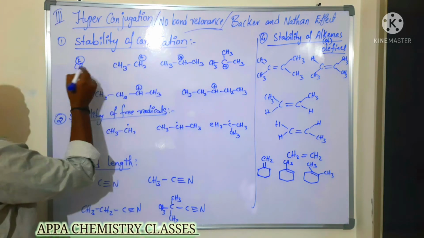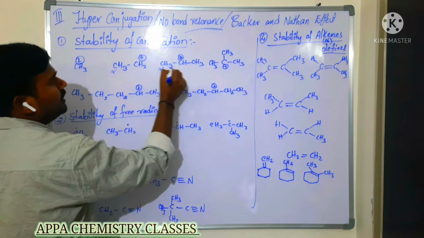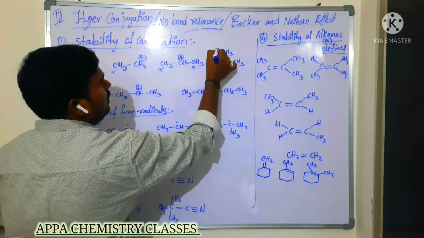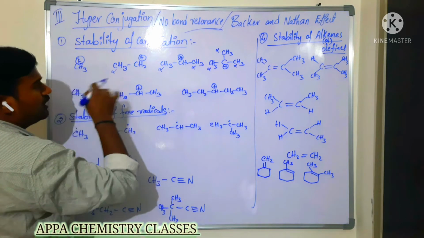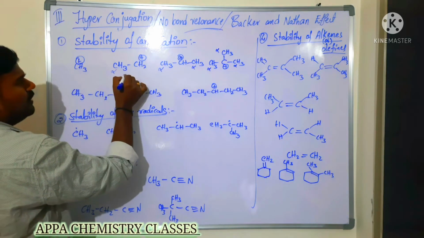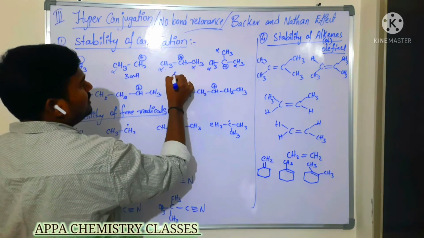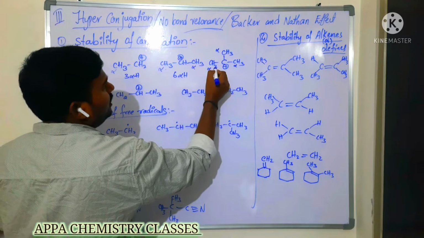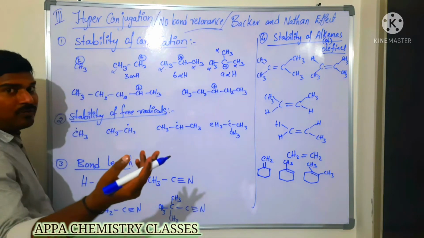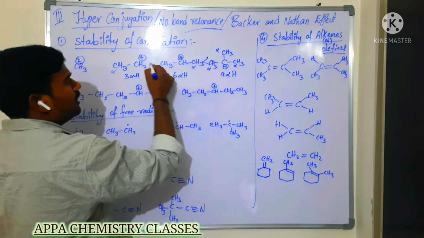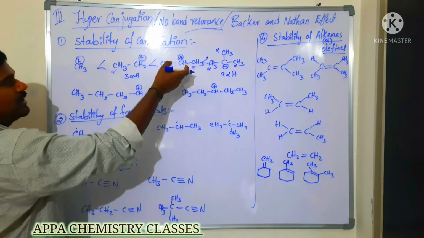Okay? So now you see here, is there any alpha carbon? No alpha carbon. But here alpha carbons are there, just identify the alpha carbons. The carbons adjacent to the carbocation are called what? Alpha carbons. Now here how many alpha hydrogens are there? 3 alpha hydrogens. Here how many? 3 plus 3, that is 6 alpha hydrogens. Here how many? 3 plus 3 plus 3, 9 alpha hydrogens. More is the number of alpha hydrogens, more is the stability of the carbocation. So tertiary carbocation is more stable than secondary, than primary.